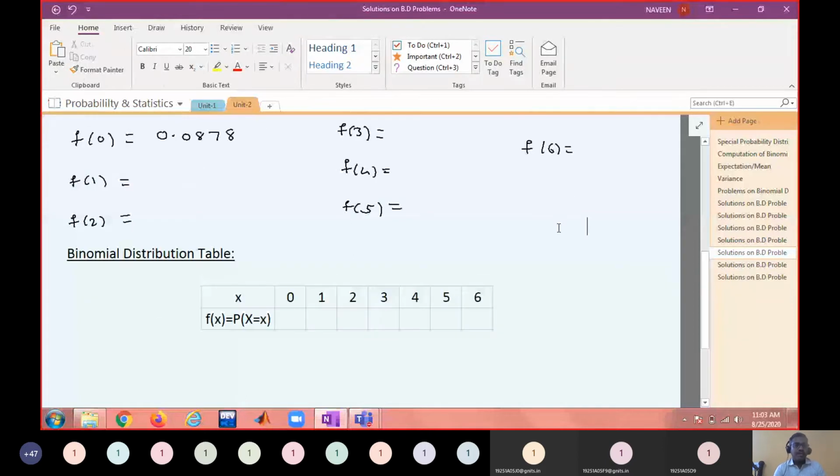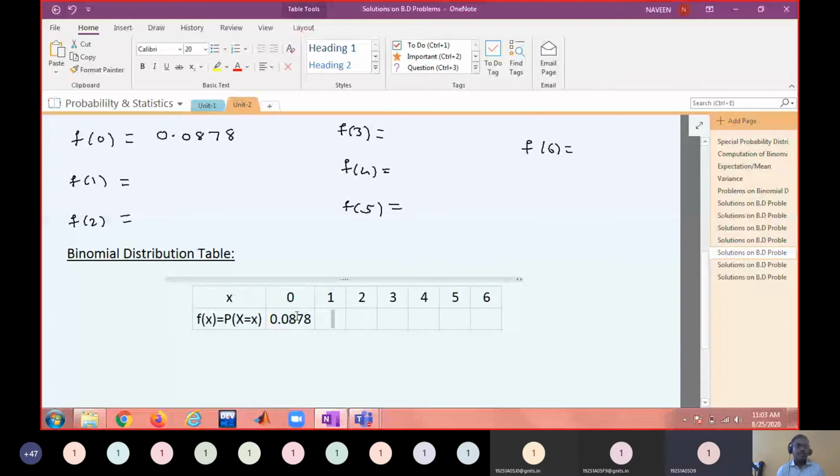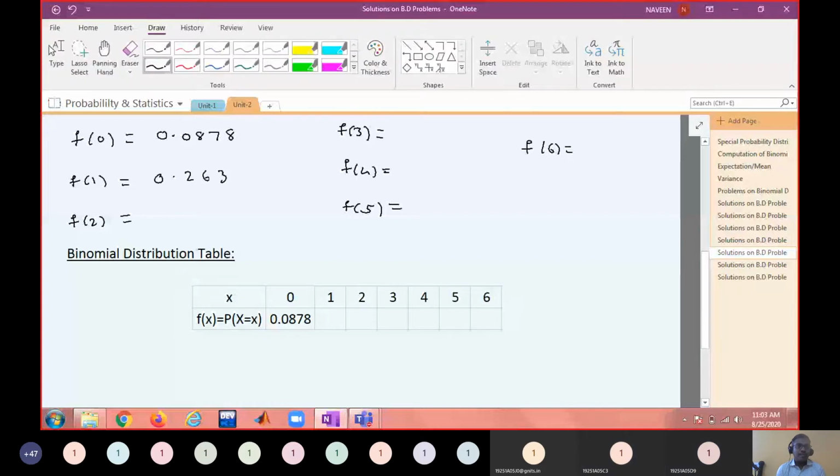First value is 0.0878. Okay. What is the second value? 0.2634.